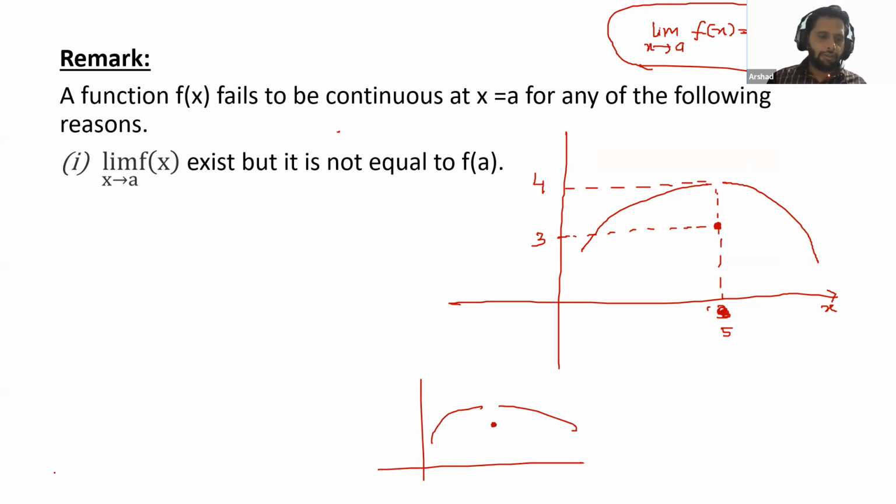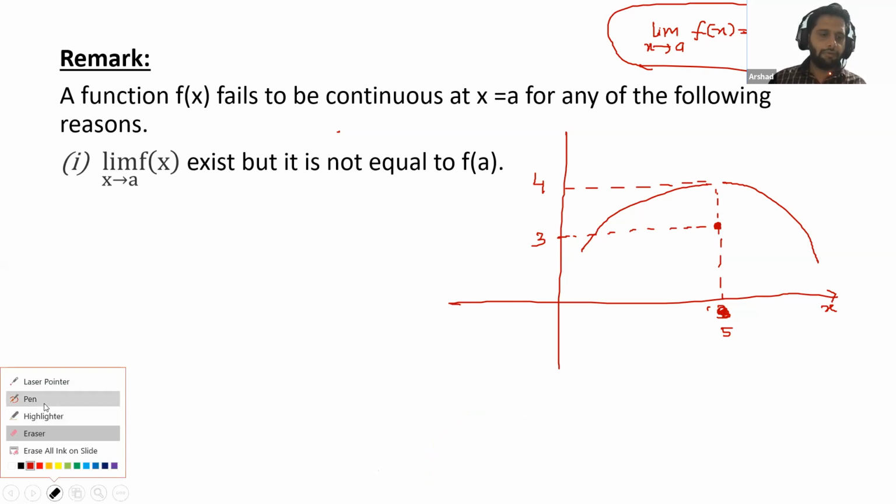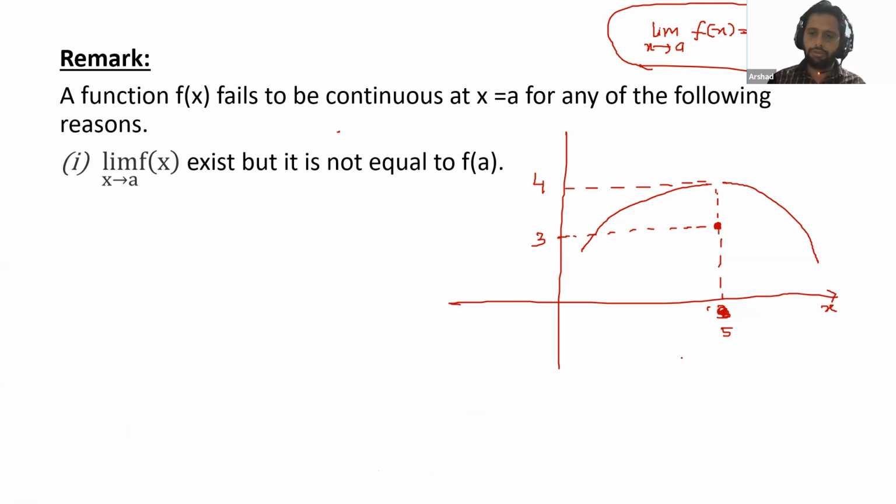Now, this is your graph, this is your function f(x). Darshan, can you tell me what is the value of f(5)? Very good. I hope this is clear to everyone that the value of f(5) is 3. This is a point we can see here, and its value is 3. Does anyone have a doubt in this? f(5) is equal to 3. This is clear to everyone.